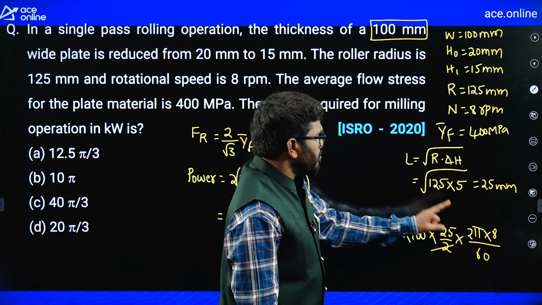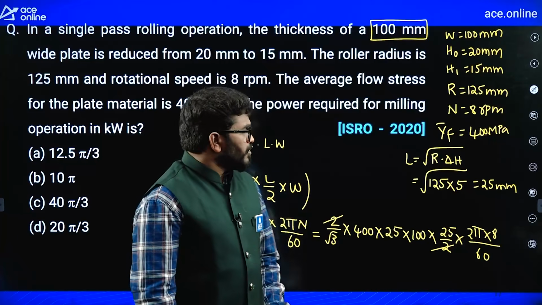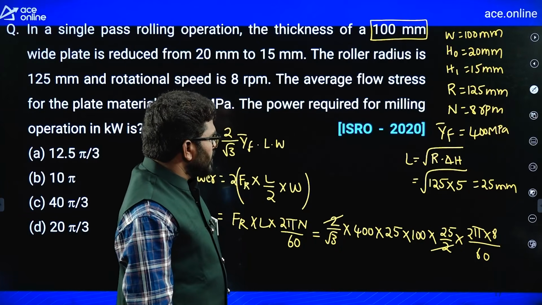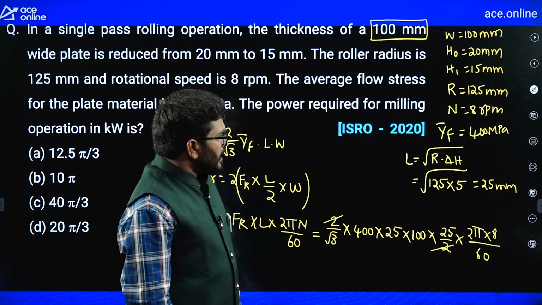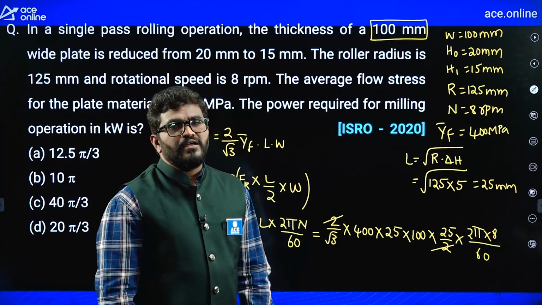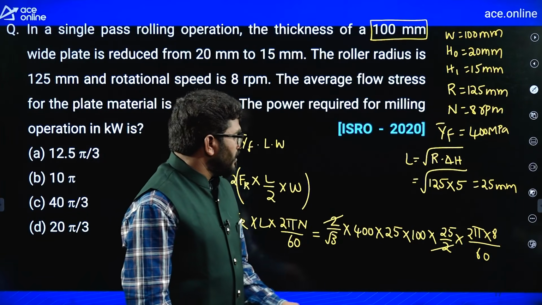Actually, we should take 10 power minus 3 here. Leave that, minus 3 in terms of kilowatts we will take, because this is in mm. Minus 3 should take, kilowatts we should take. Okay? Now, 25 into 25, 125. Otherwise, let us consider 25 into 8 you take. 25 into 4, 100. 25 into 8, 200.